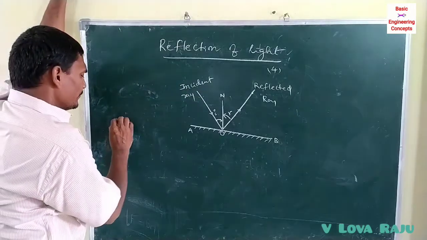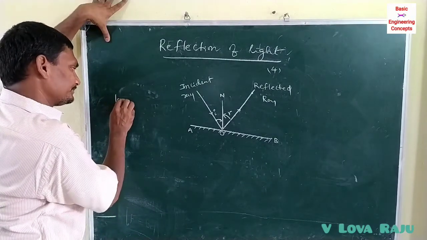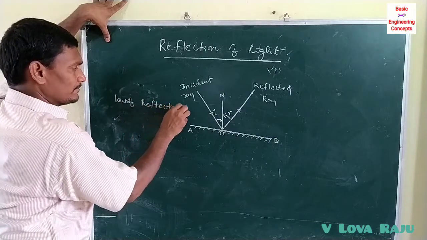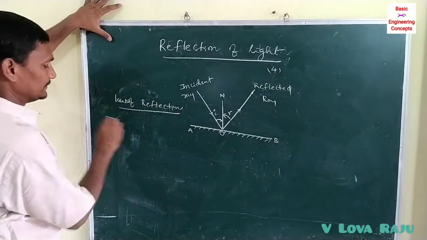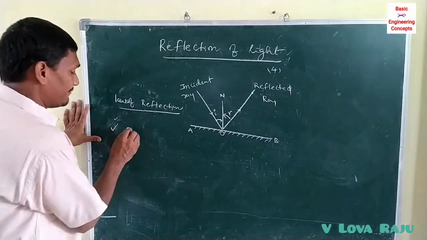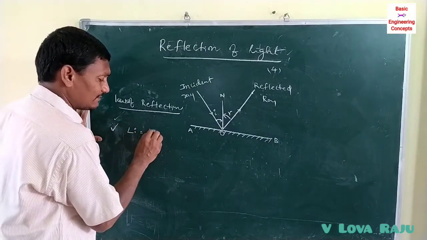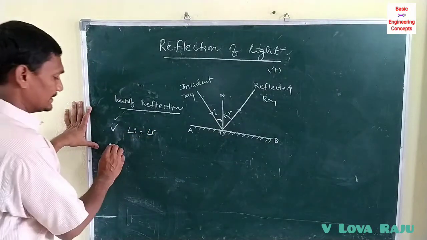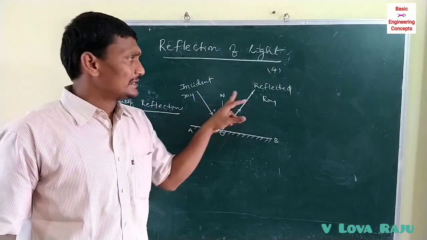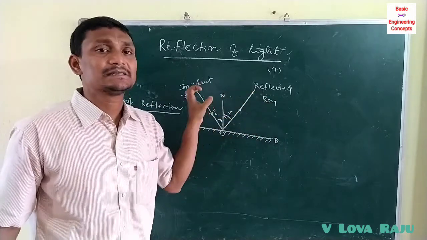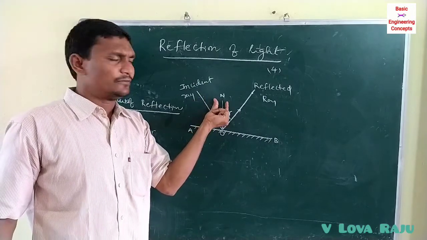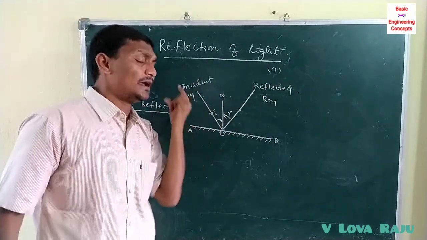Here are the laws of reflection. First one, the angle of incidence is always equal to the angle of reflection. Second law, the incident ray, the normal drawn at the point of incidence, and the reflected ray should be in the same plane. This is a plane.